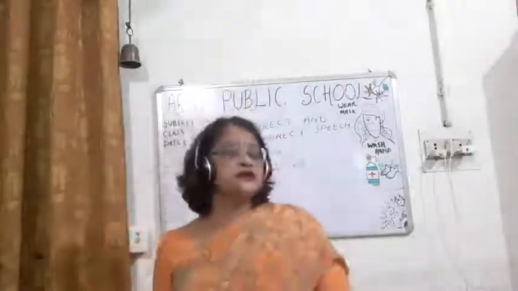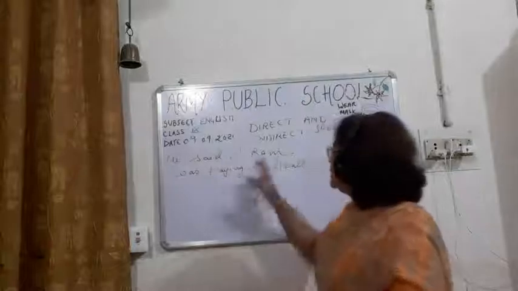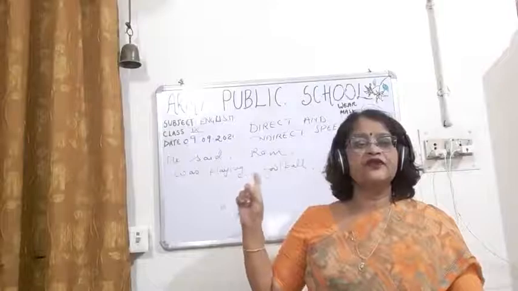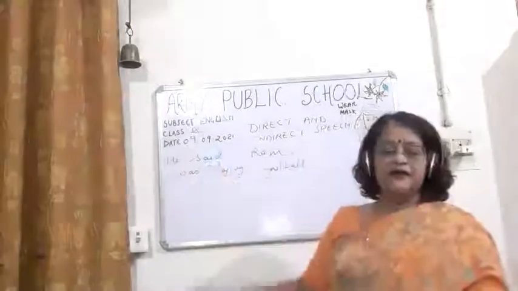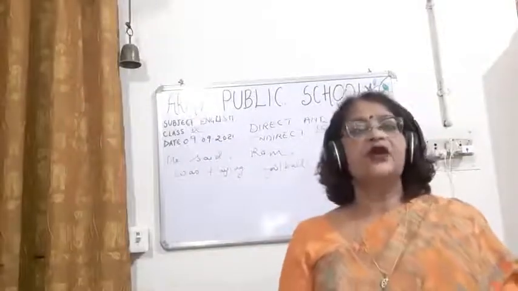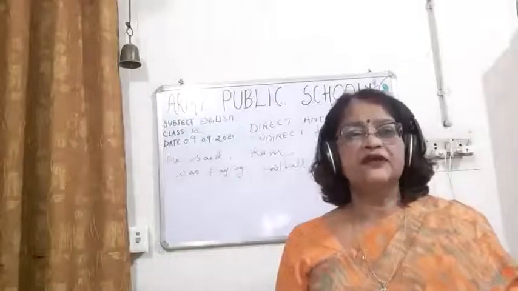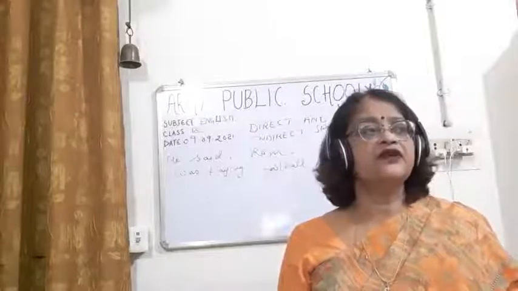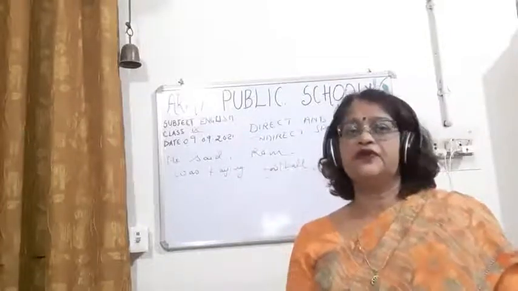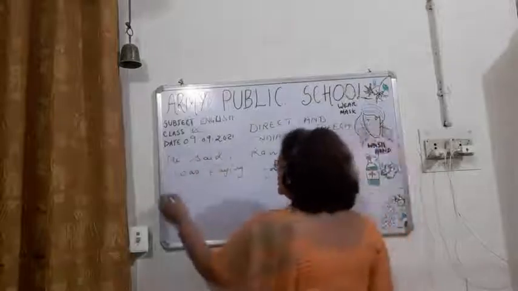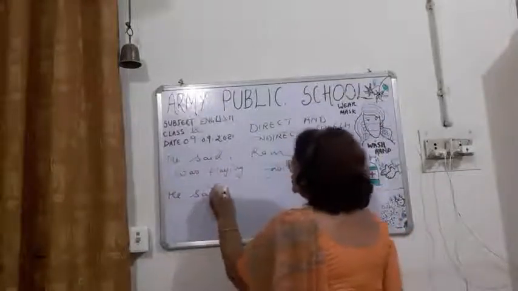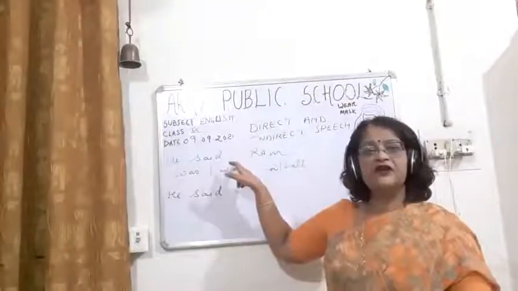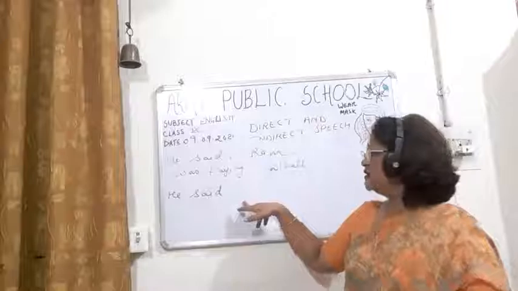Now children, you can see this sentence. Okay. He said, Ram was playing football. Now children, first thing you have to see is what the reporting verb is here. It is said. But here one thing you have to see, the object of the reporting verb is not given, and to is not there with said. So said will not be changed into told. So what will you write? The same thing. He said. Children, remove the inverted comma, and put the conjunction that.